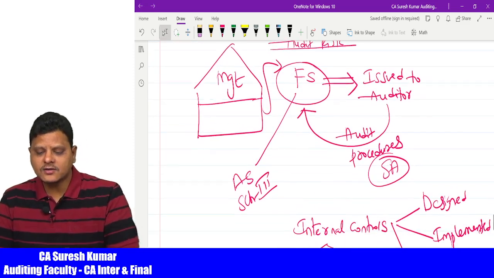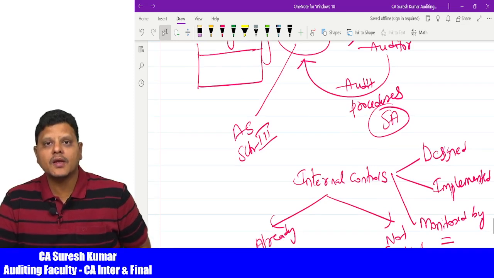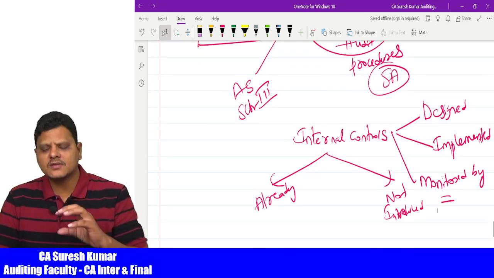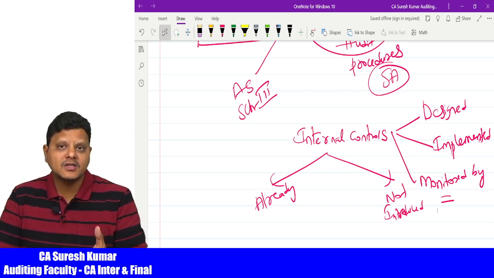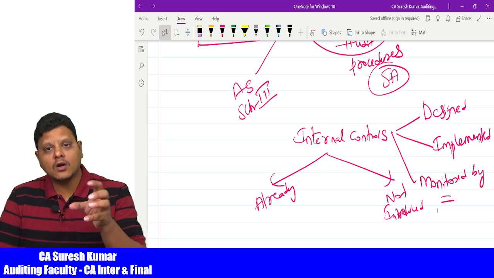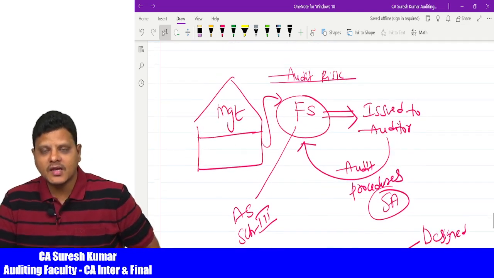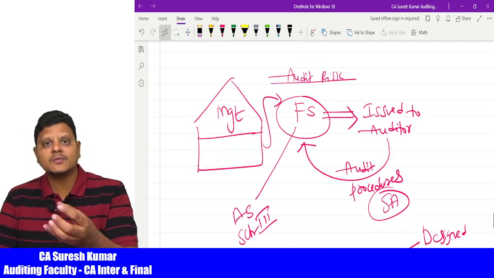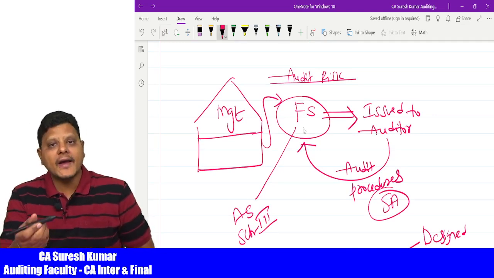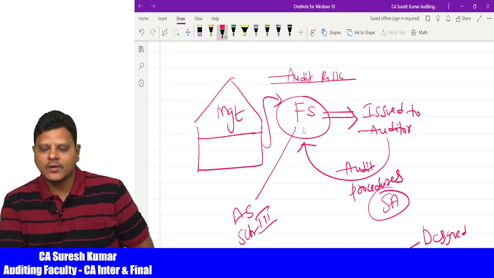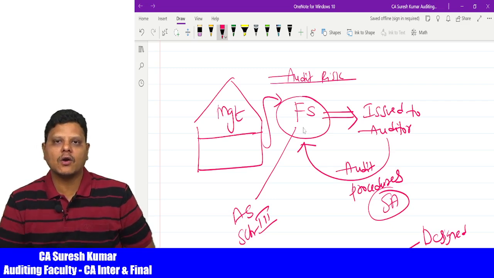Now there is always a possibility that financial statements may be misstated because of lack of controls. Financial statements may be misstated because even though controls are installed, they are not effectively working. At the same time, the financial statements may have misstatements which the auditor has failed to identify. The entire audit risk concept will run through this example.